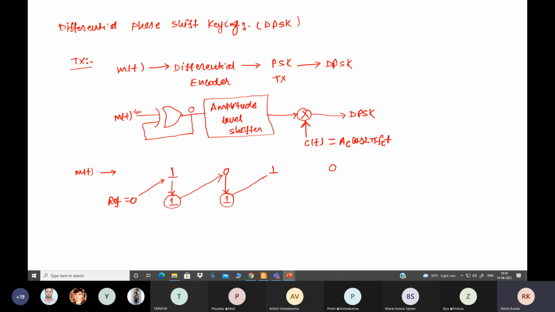Again we repeat the process; the XOR of 1 and 1 is 0, and this 0 with 0 gives another 0.